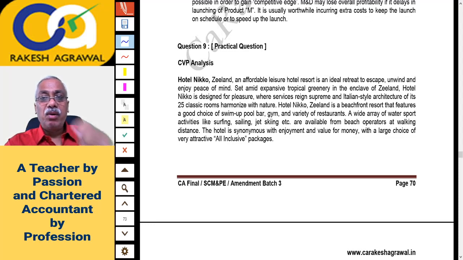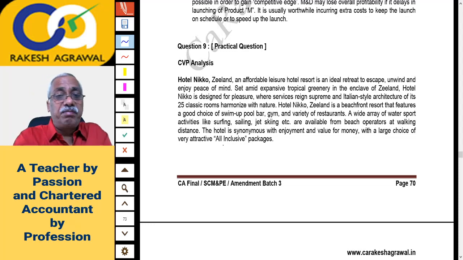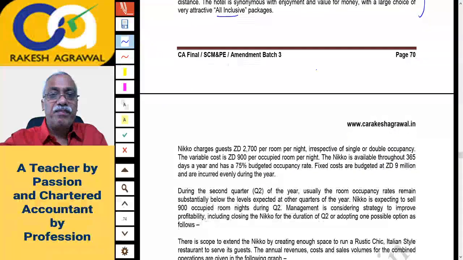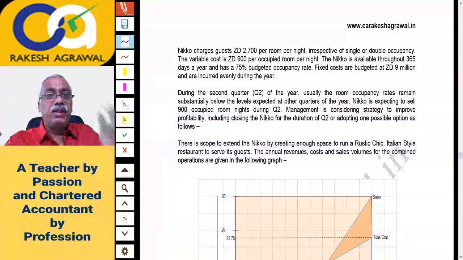A wide array of water sport activities like surfing, sailing, jet skiing, etc. are available from beach operators at a walking distance. The hotel is synonymous with enjoyment and value for money, with a large choice of very attractive all-inclusive packages. I think this is all story, just to give you the feel of which company you are doing the calculation for. So I don't think that is very relevant.